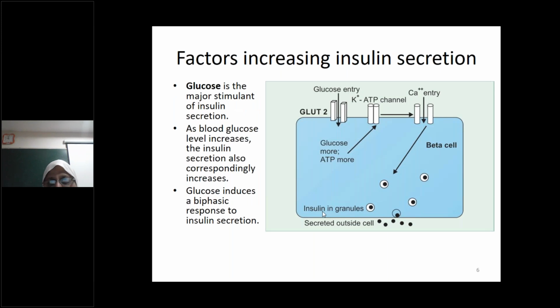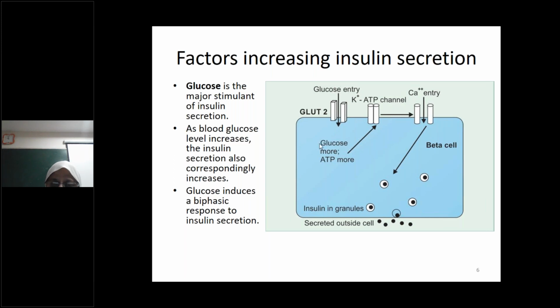Then, what are the factors that affect insulin secretion? There are factors that may increase insulin secretion or decrease it. Glucose is the major stimulant of insulin secretion, because as the blood glucose level increases, insulin secretion correspondingly increases. Glucose enters through the GLUT2 receptors in the beta cell of the pancreas.